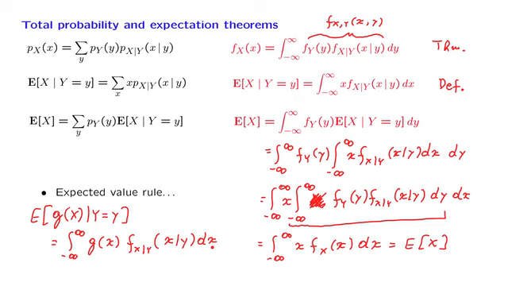And there are many other versions of the expected value rule. Any version that we have seen for the discrete case has also a continuous analog, which looks about the same, except that we integrate and that we use densities.